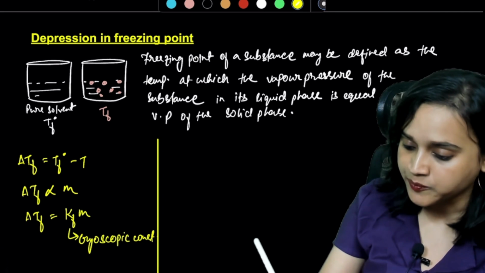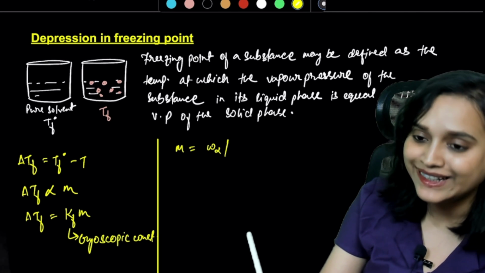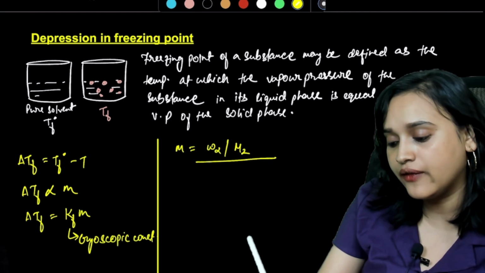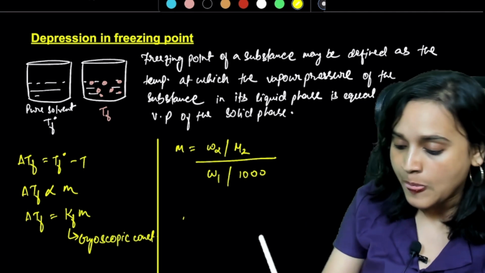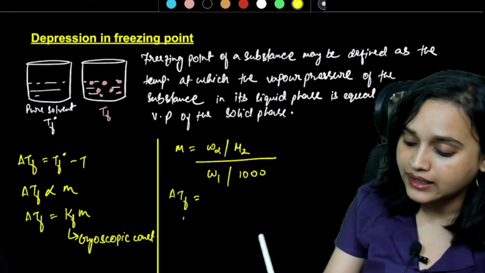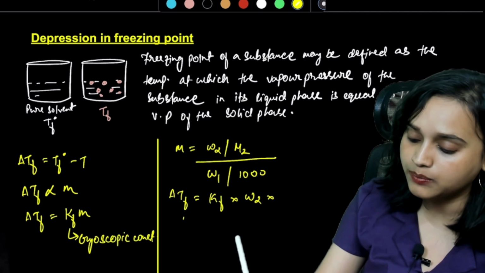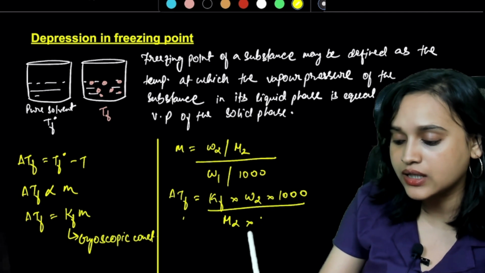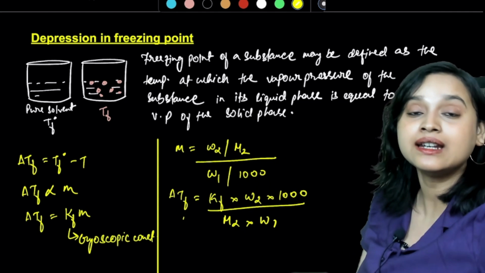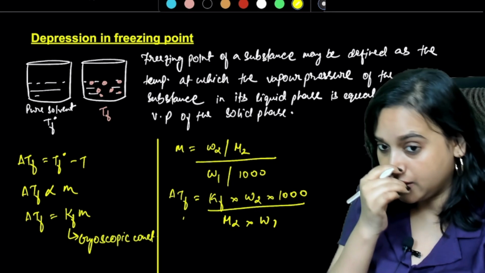Now you know again that molality is equal to W2 divided by M2 divided by W1 divided by 1000. Is that right? So that means I can write delta TF is equal to KF multiplied with W2 multiplied with 1000 divided by M2 multiplied with W1. Can I write it like this? I absolutely can.